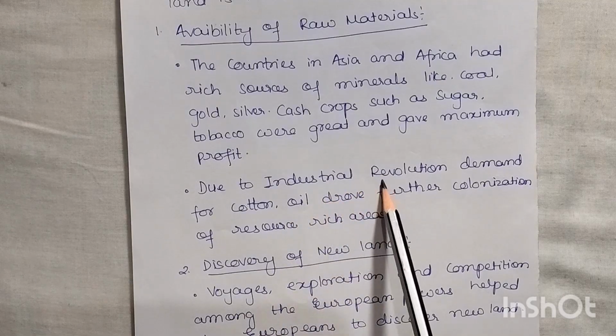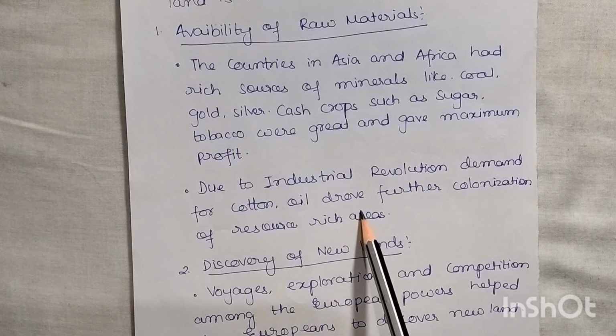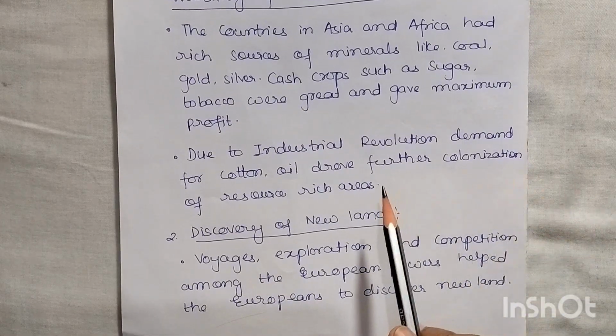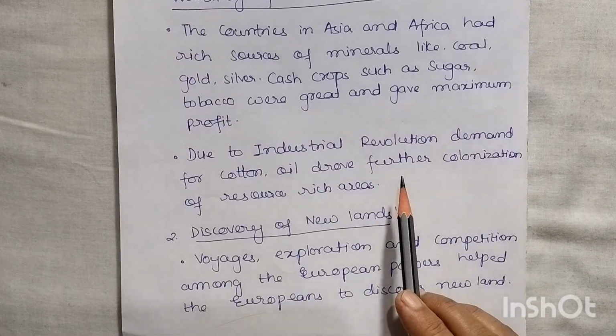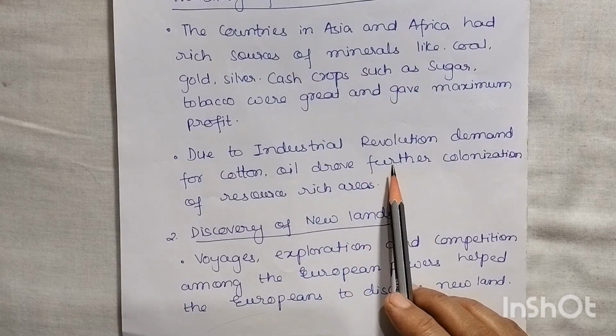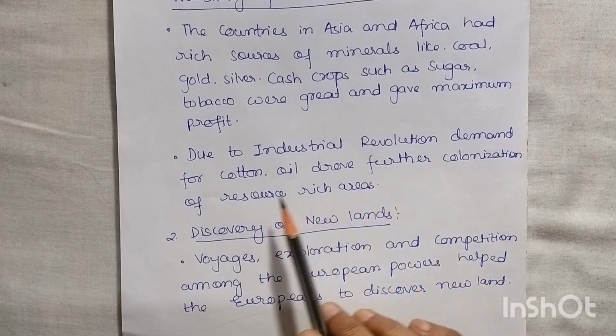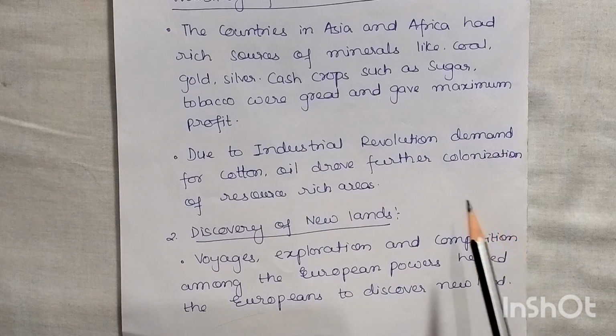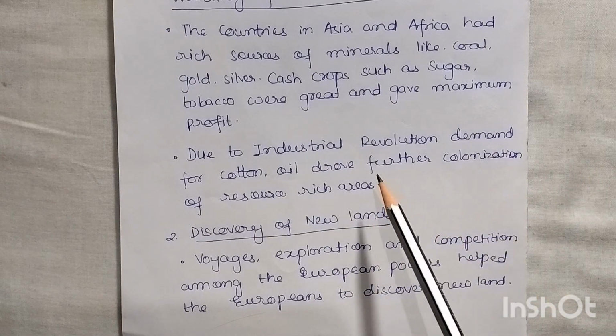Due to the industrial revolution, demand for cotton and oil drove further colonization of resource-rich areas. Due to industrialization, industries were developing in the countries, and these industries need raw materials also. The countries in Asia and Africa are rich sources of minerals, and cotton, oil, coal, gold, silver, all these things are available in large quantity.